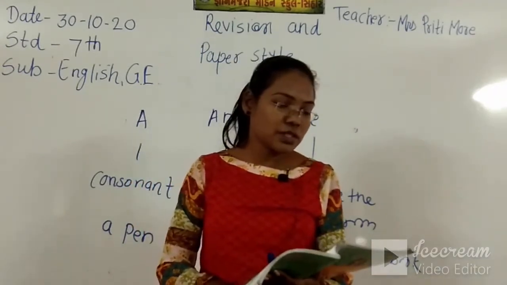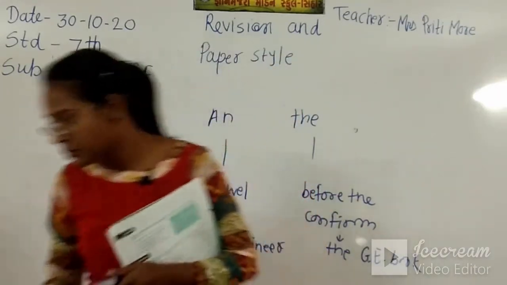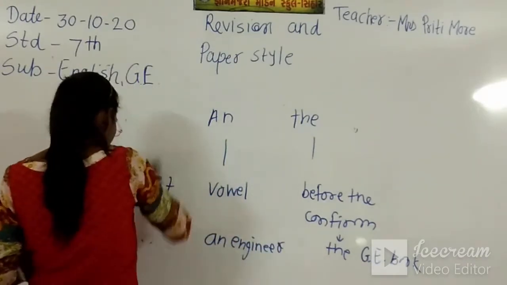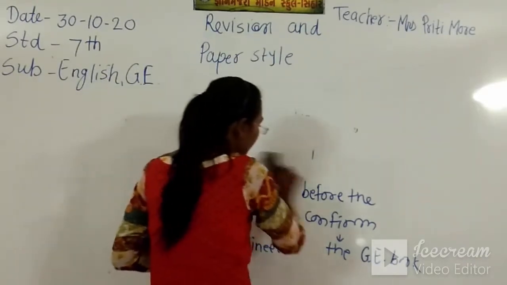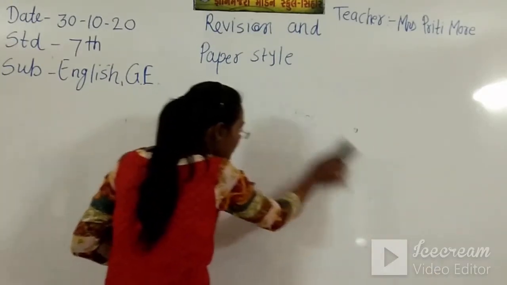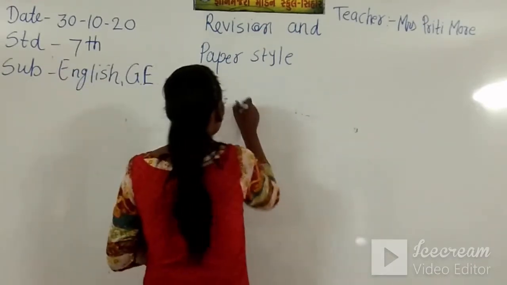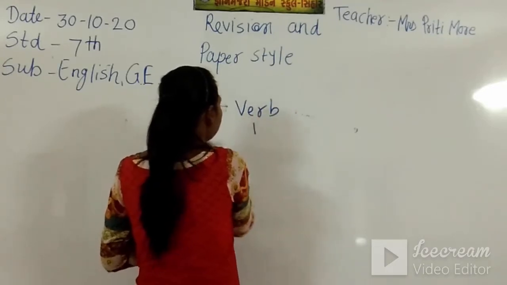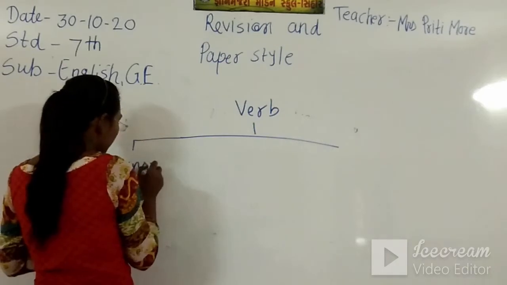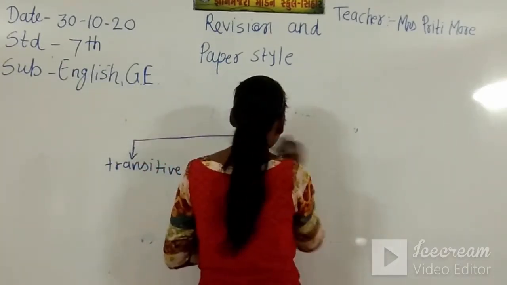Now the fifth one was transitive and intransitive verb. So verb has two types: one is transitive and the second is intransitive.